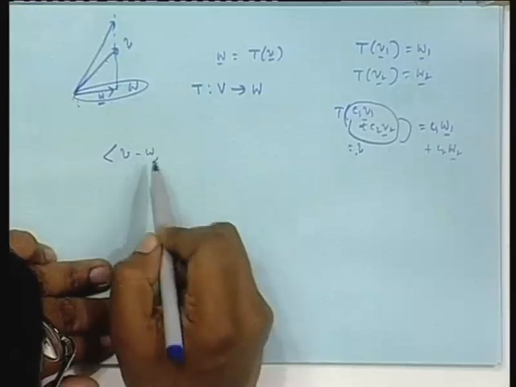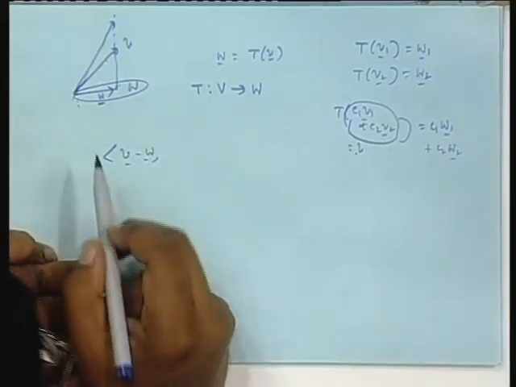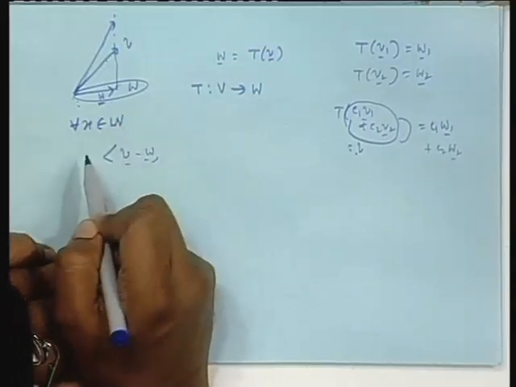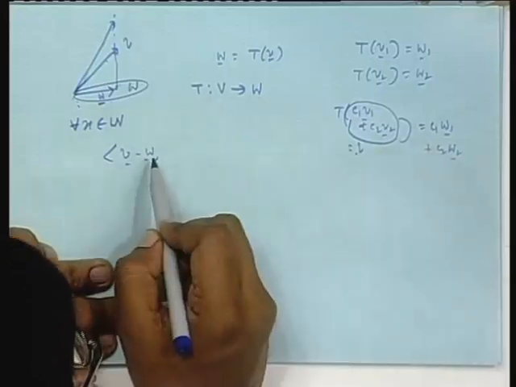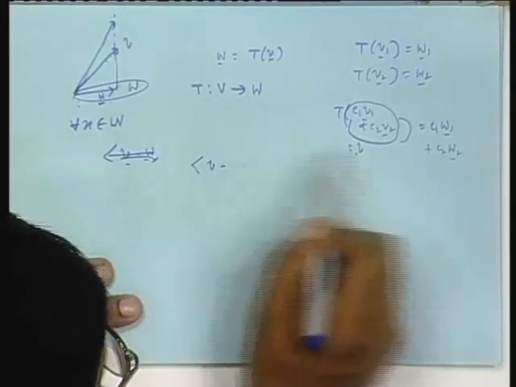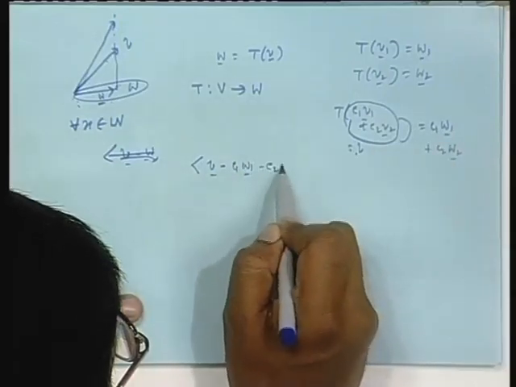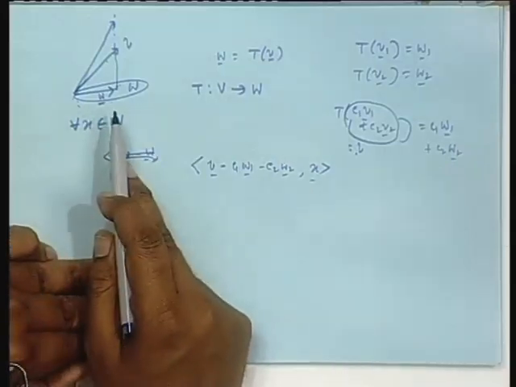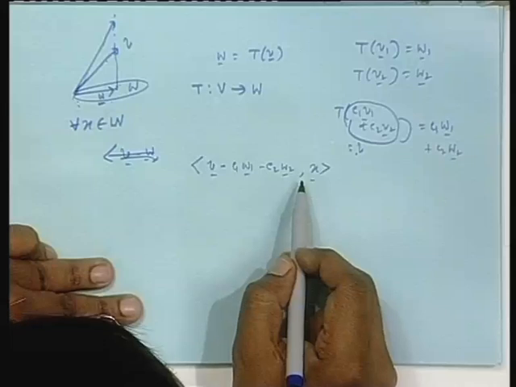That is very easily seen. V minus this quantity, C1 W1 plus C2 W2, with x, where x is any vector of W. Is it that this error is orthogonal to any vector of W?